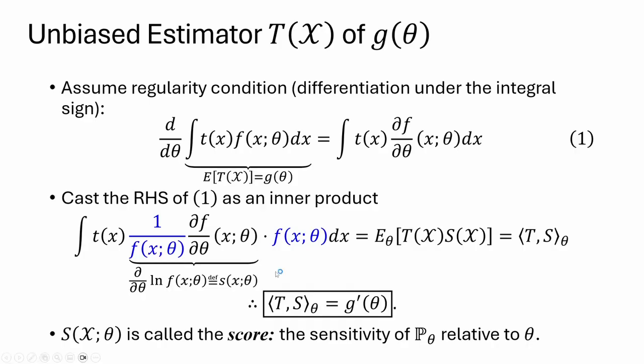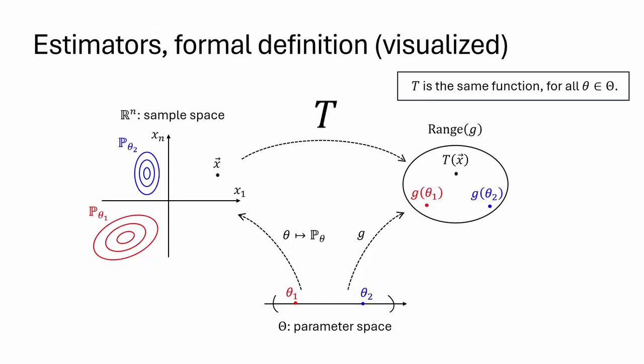s is called the score, and it measures the sensitivity of the distribution relative to theta. So in this inner product relation we just derived, on the right-hand side we have g prime, the sensitivity of the target relative to the parameter. And on the left-hand side we have the sensitivity of the distribution. t remains unbiased, and that's the relation that links the three. And by the way, I recommend going back to this diagram when you retrace the argument of the sensitivity of the target versus the sensitivity of the distribution relative to the parameter.